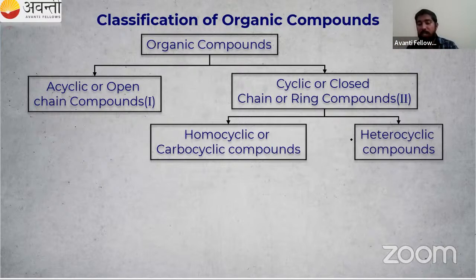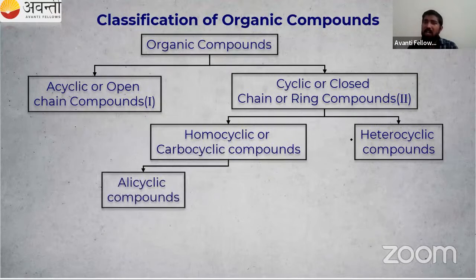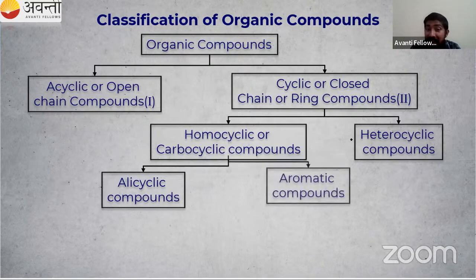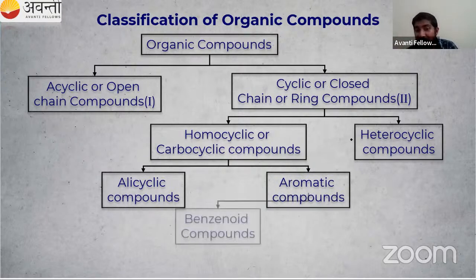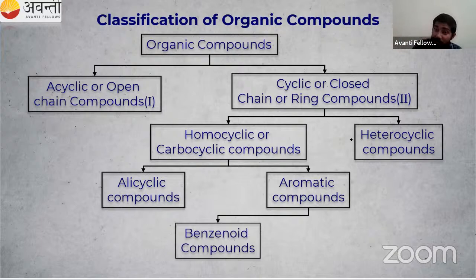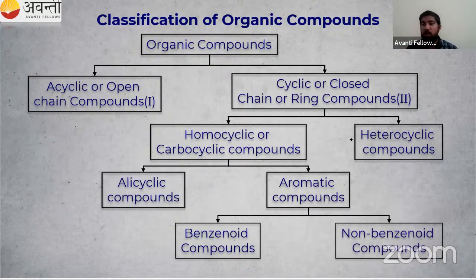Homocyclic is again classified into alicyclic and aromatic compounds. Is it over? No. Aromatic compounds are again classified into benzenoid compounds and non-benzenoid compounds.